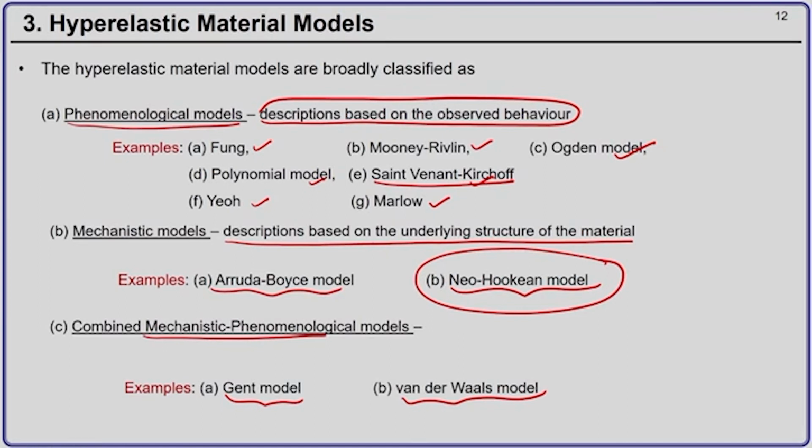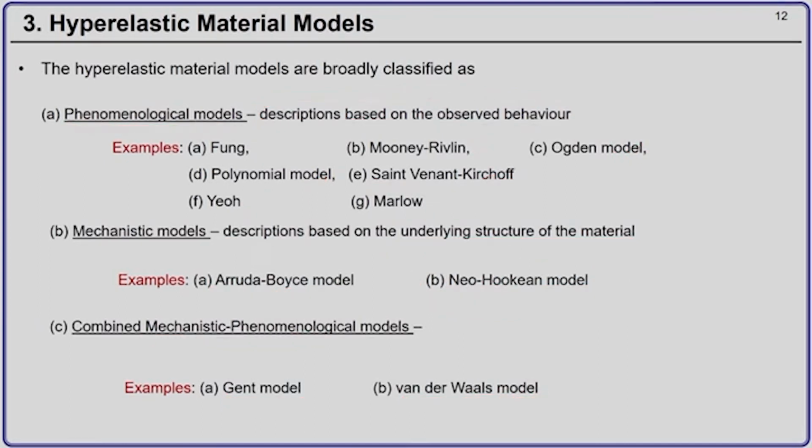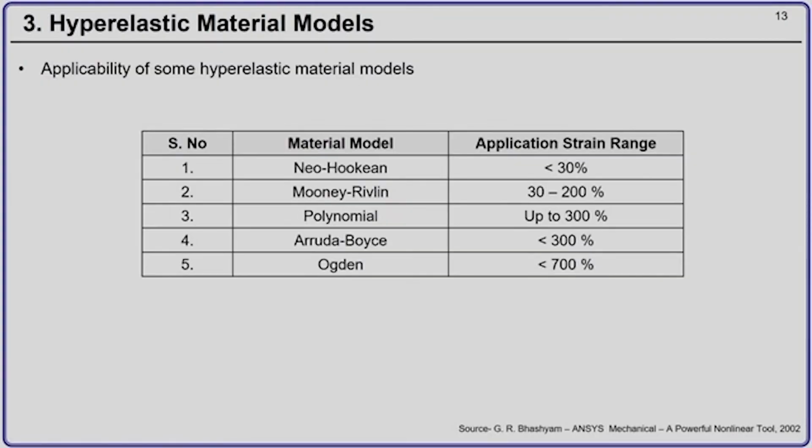Now, what is the applicability of some of these hyperelastic material models? For example, the Neo-Hookean material model will give you appreciable results if the strain range is less than 30%. If the strain range is between 30 and 200%, you can use Mooney-Rivlin. Polynomial models work up to 300% of the strain range.